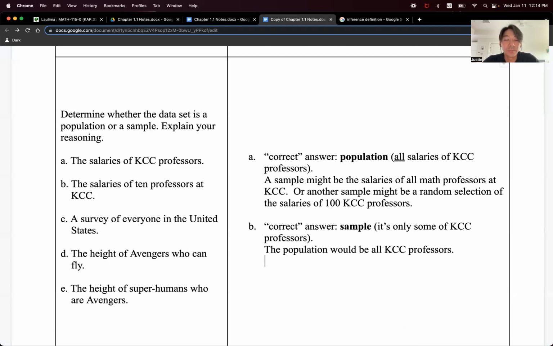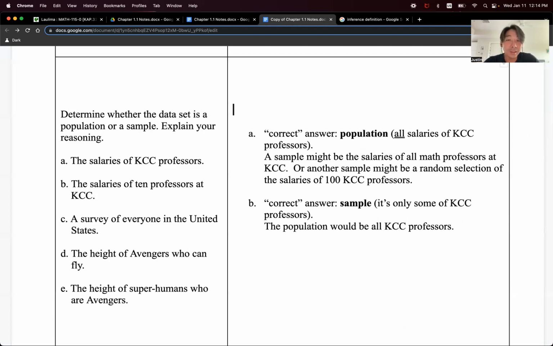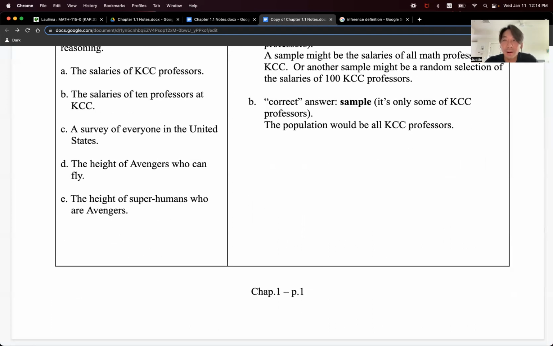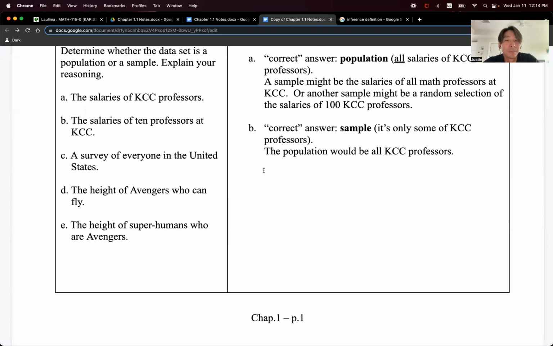I'm not going to write this one down because this one doesn't make as much sense to me. Although it's technically still possible to say that it's a population if you only want to study those particular 10. That's all you care about knowing anything about. You could say that was your population, and then a sample would be something like only 3 of the 10 or something like that. Okay, but that doesn't make as much sense to me.